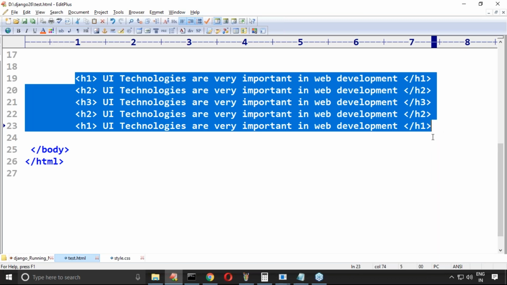Suppose here the font-related styling is taken care of by a span tag, and the div is going to take care of color. That is possible. A div inside a div, nested tags, is also possible. In Bootstrap we very commonly use this.